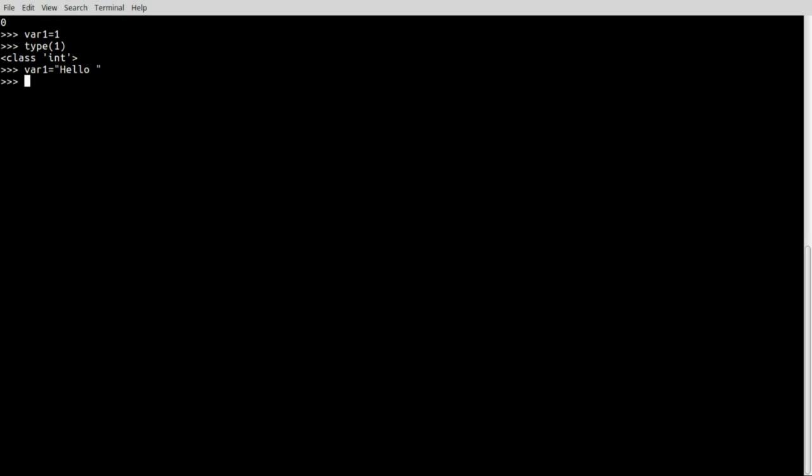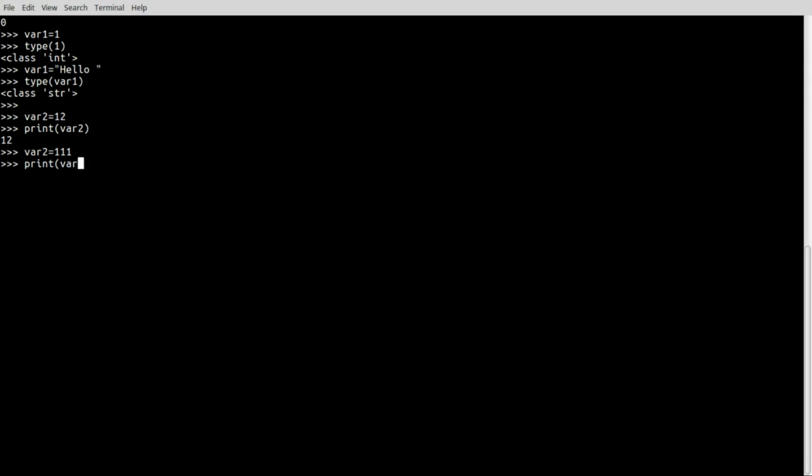Okay, now let's check the data type of var1. See, it's changed from integer to string. Now if I make var2 is equal to 12, and I print var2, it is giving me output as 12, and if I change the value of var2 to 111, what should the output be?